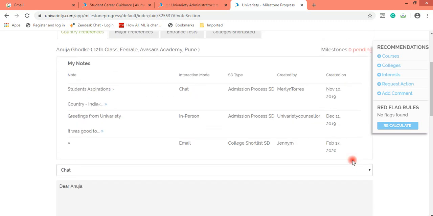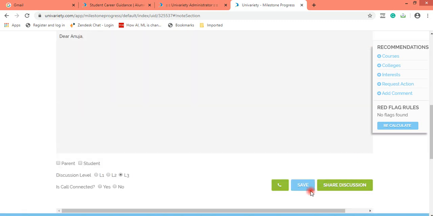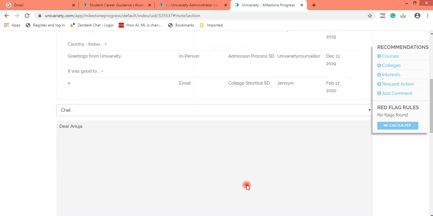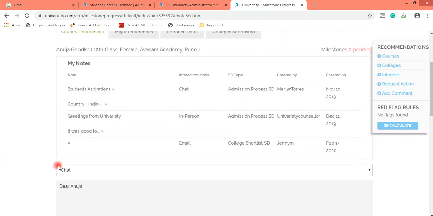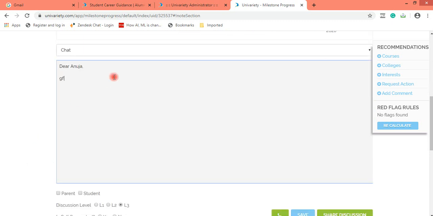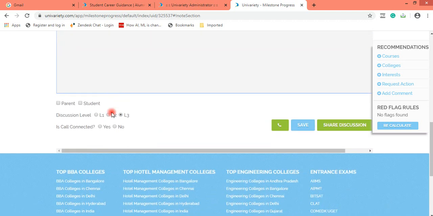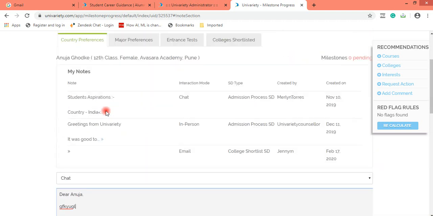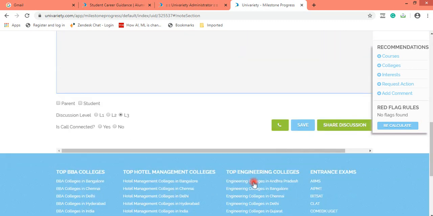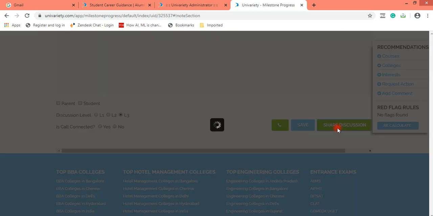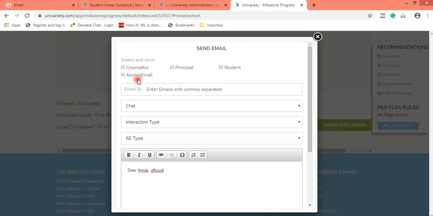Now counselors, please be very sure that you do not click on save. If you just click on save over here, then this discussion would be saved on the portal, but it would not go to the relevant parties where it is supposed to go. So I repeat, you need to click on the mode of interaction first, update the share discussion, whatever you want to type, click the discussion level as per the previous discussions which have happened, and then click on share discussion. Now this is very important.